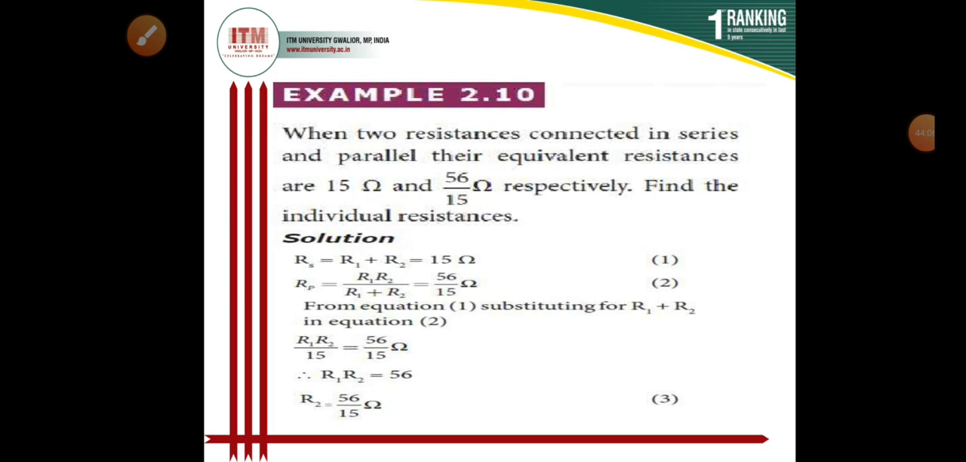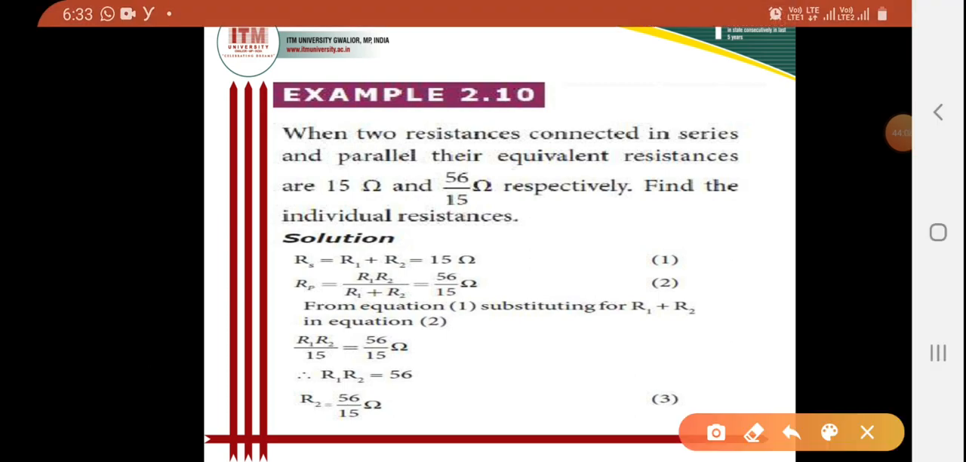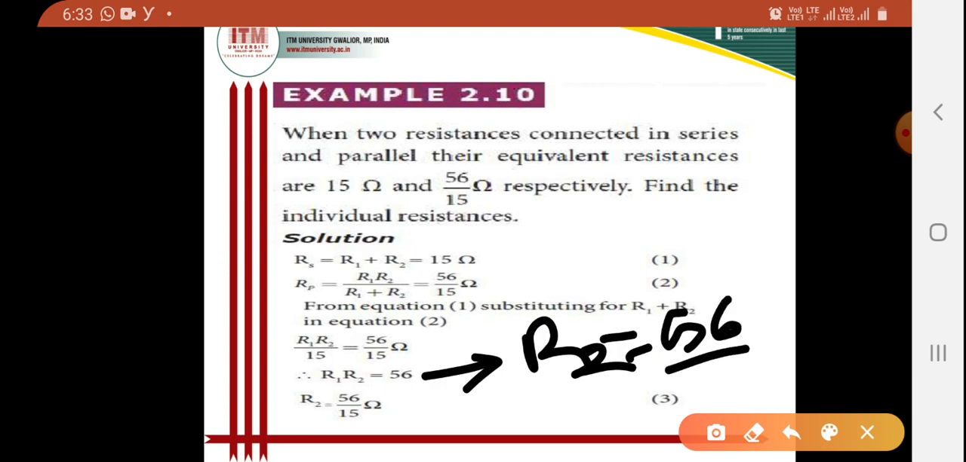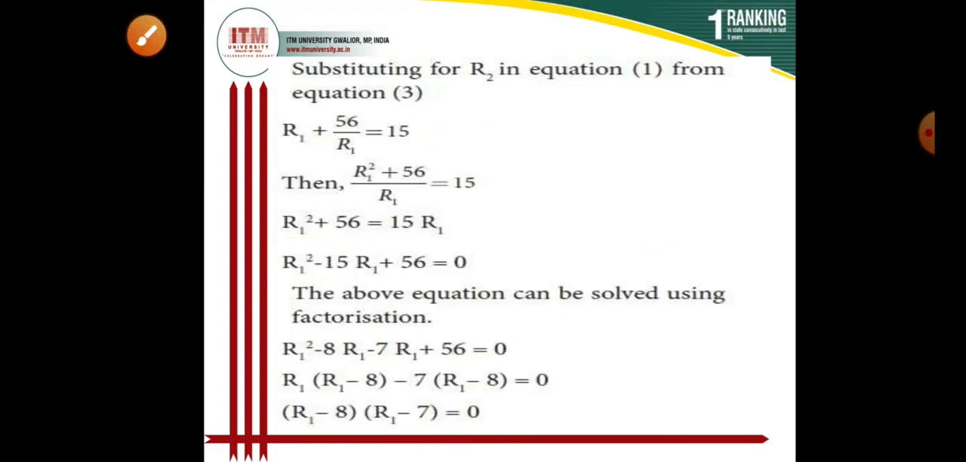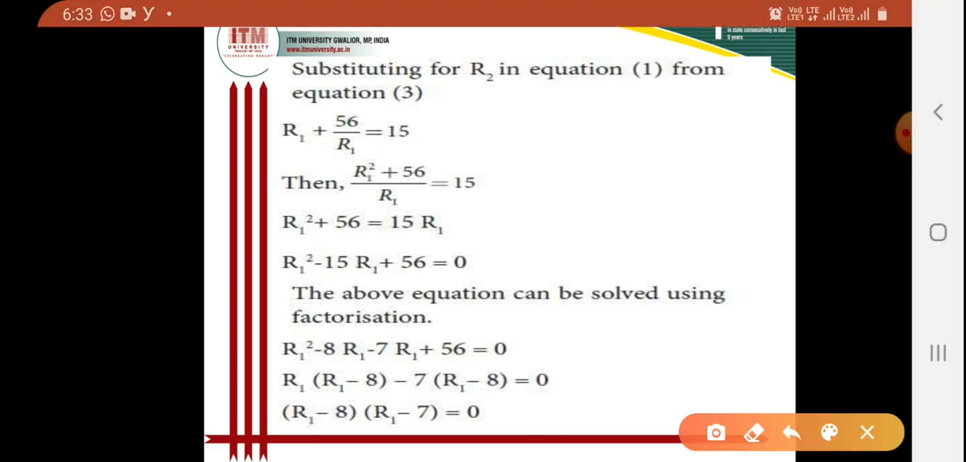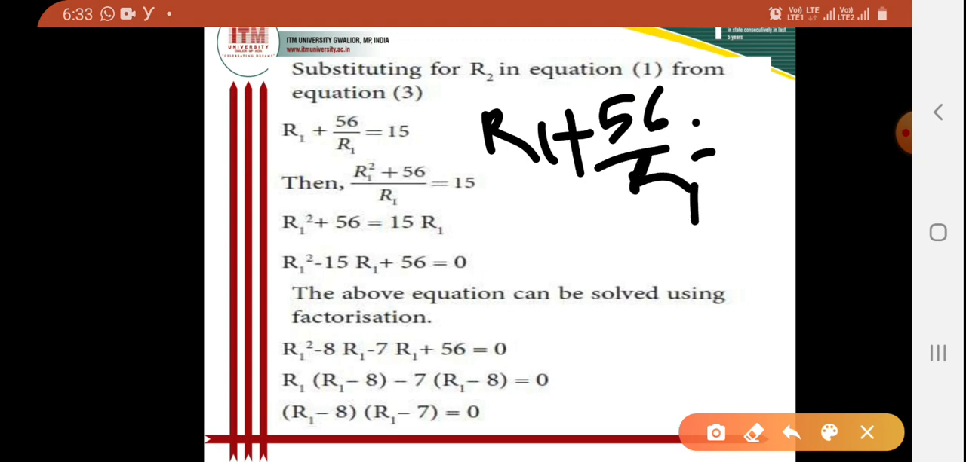So from here I can write R2 as 56 by R1. This is not 15, this is R1. Now substituting R2 in equation 1, I can write R1 plus, in the place of R2, 56 by R1, which will be 15.